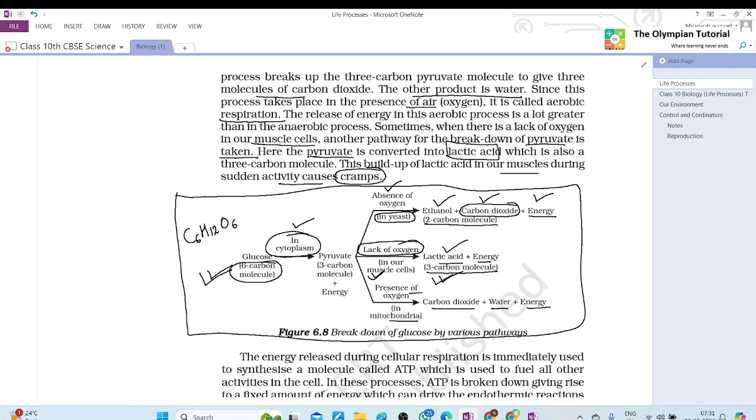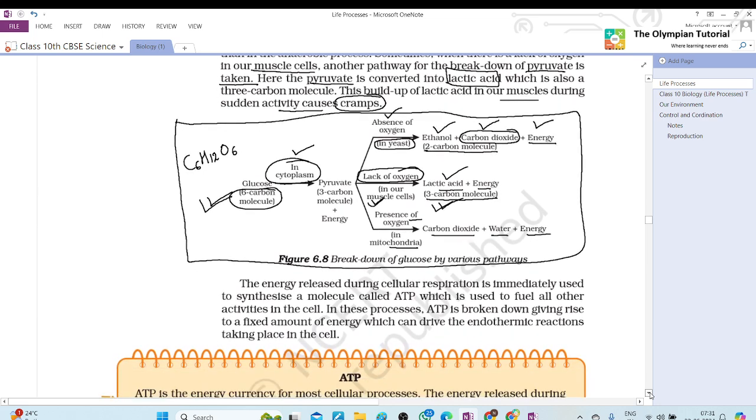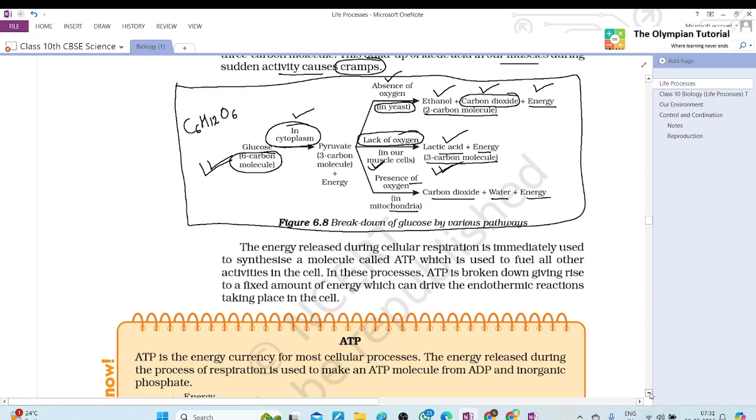There is a 2 carbon molecule. This takes place in yeast. In the presence of oxygen, pyruvate breaks down in the mitochondria into carbon dioxide and water and releases energy. When there is a lack of oxygen in our muscle cells, pyruvate breaks down into lactic acid, which is also a 3 carbon molecule, and releases energy.